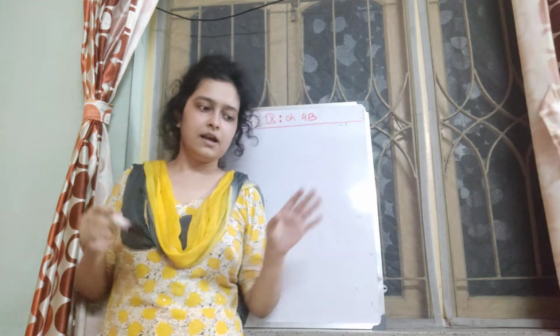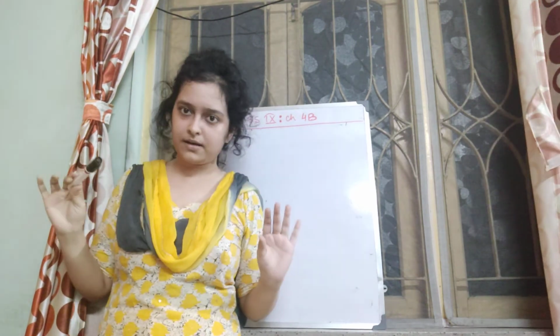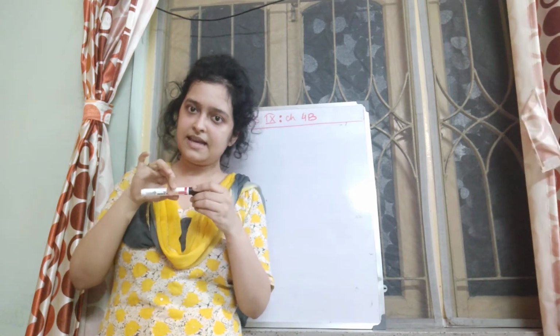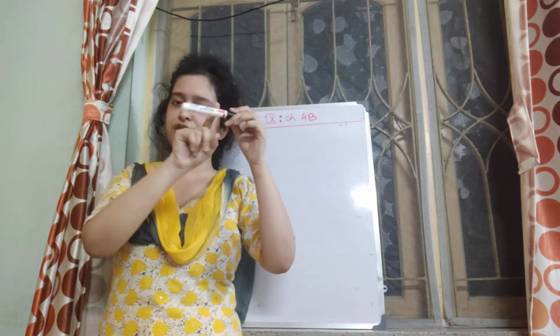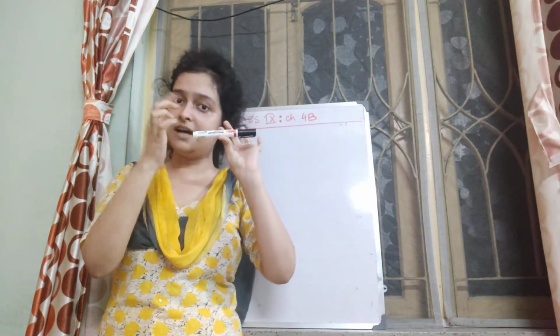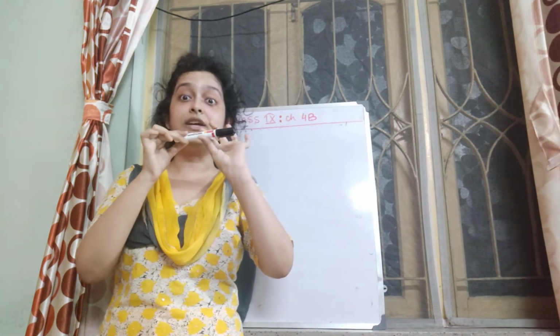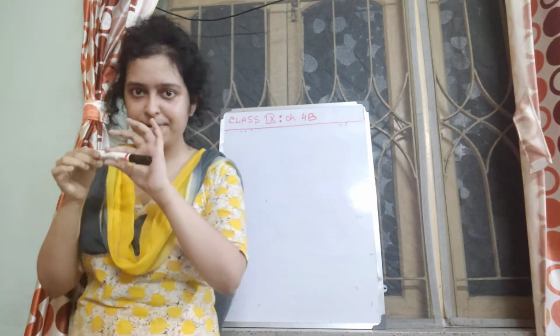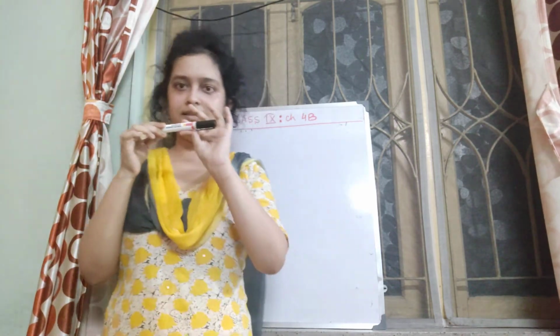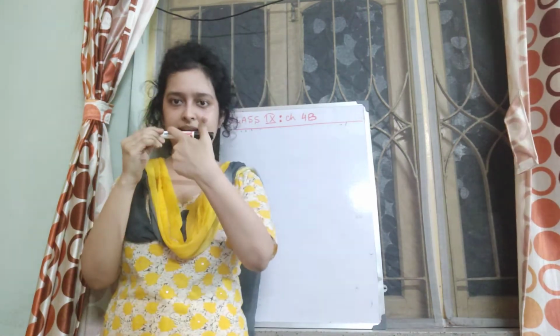So I have brought a fountain pen, and obviously it is made in such a way that the pressure inside it is balancing the atmospheric pressure here. If I am flying in high altitudes, now the pressure inside the fountain pen will exceed the atmospheric pressure outside. Ink will try to leak out. Due to the high pressure inside being greater than the atmospheric pressure outside, ink will leak out from the fountain pen.